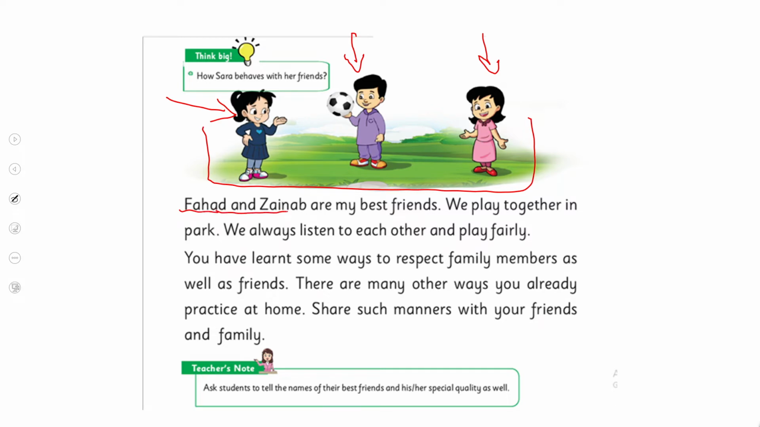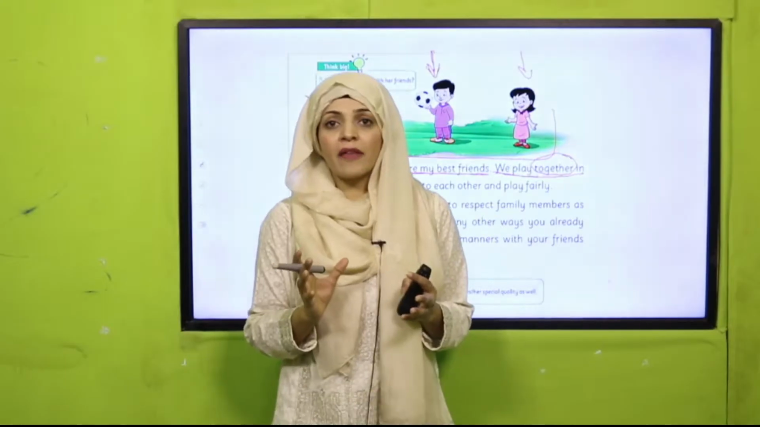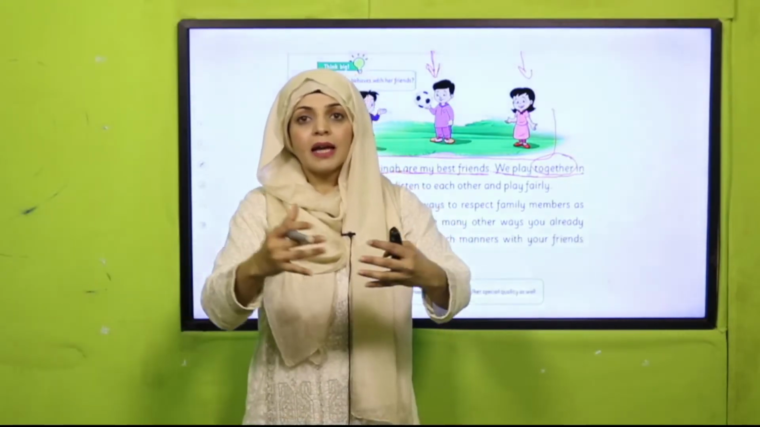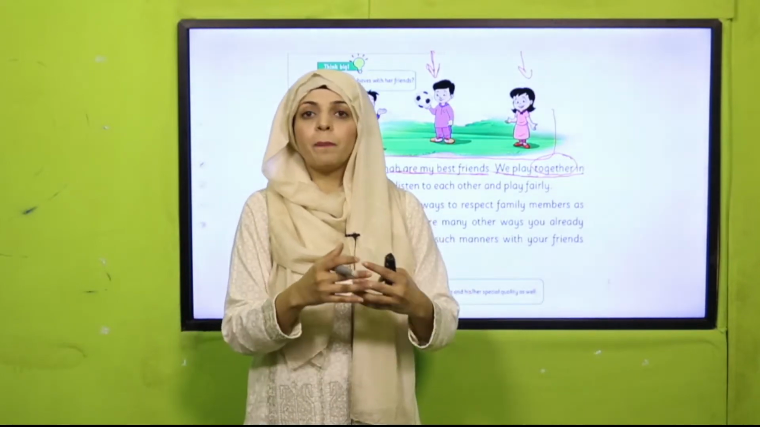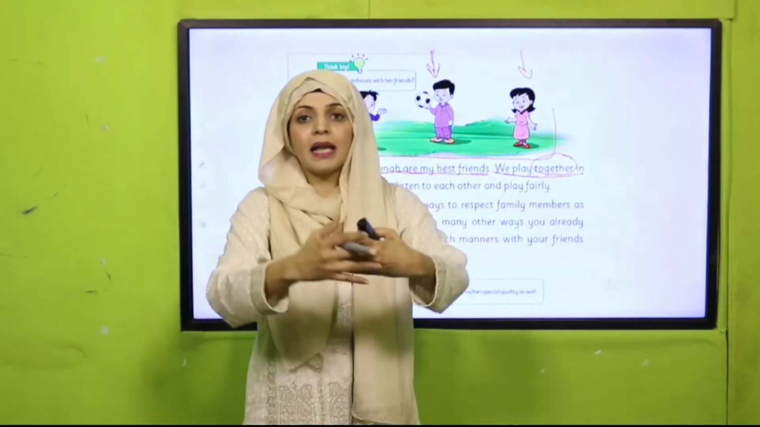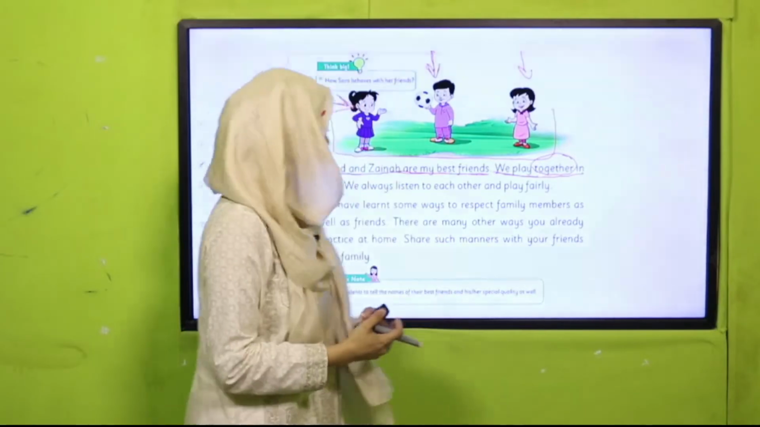Fahad and Zainab are my best friends. So this is Fahad and this is Zainab. We play together in park. So what does together mean? That they play collectively. They do not play separately, they play collectively with each other, okay?